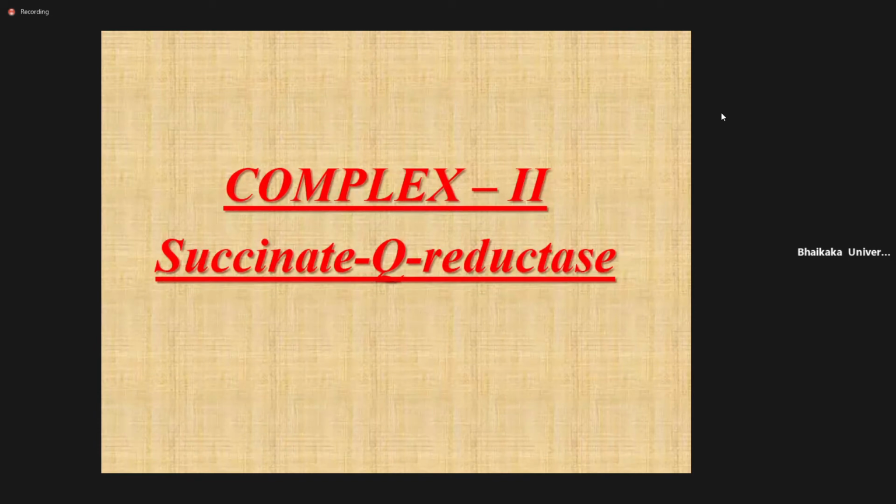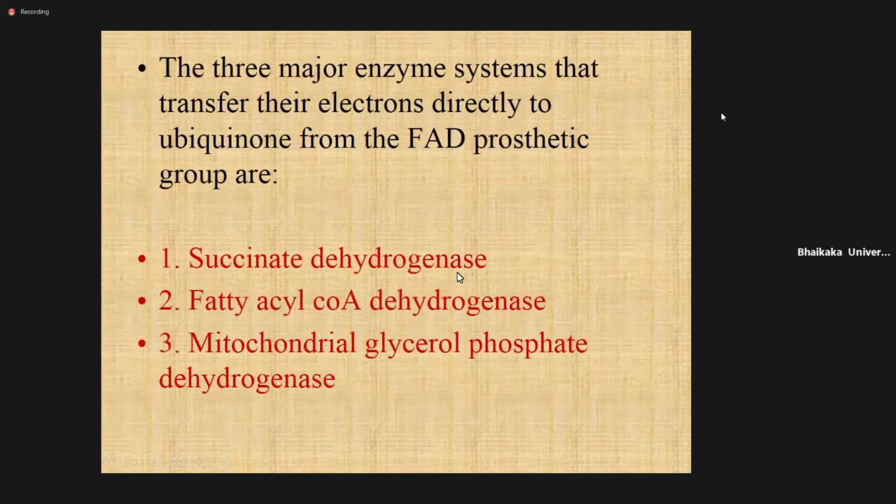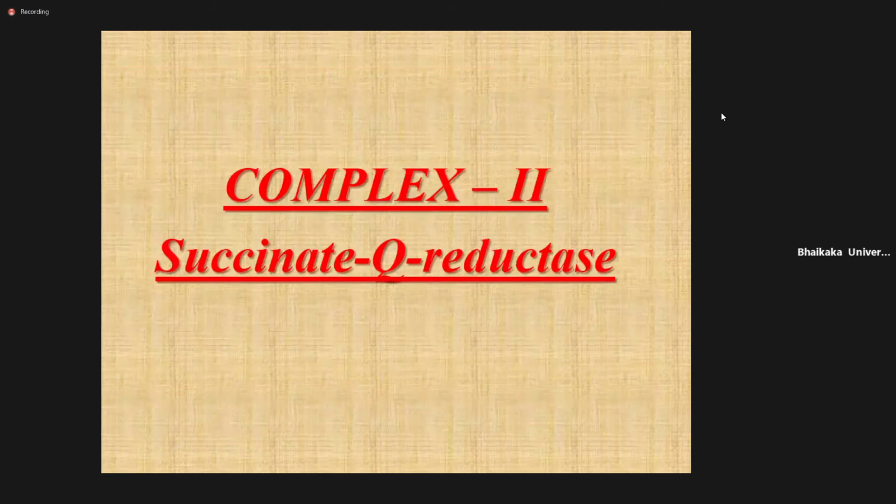Now complex 2, the succinate coenzyme Q reductase enzyme. A pair of electrons passes from the succinate to the FAD. This is the TCA cycle. FAD is converted into FADH2. Succinate is converted into fumarate, and this directly gives the electron to FAD, forming FADH2. That is the part of complex 2, whose name is succinate Q reductase.